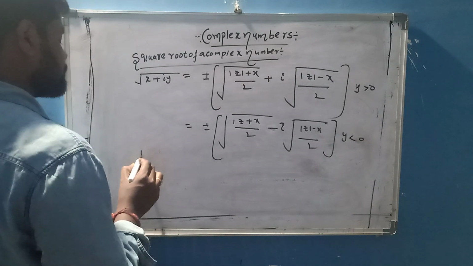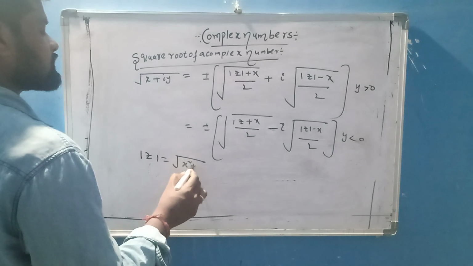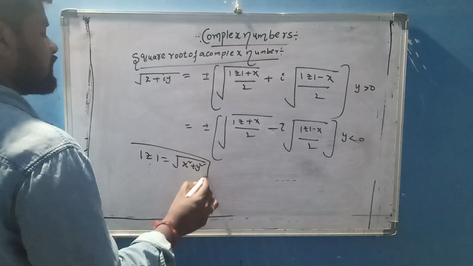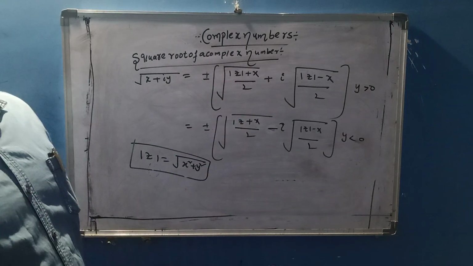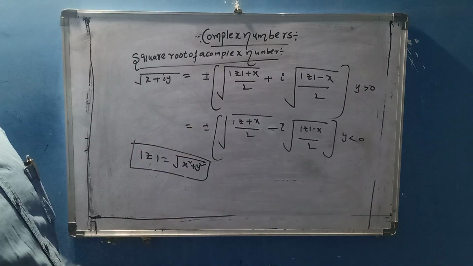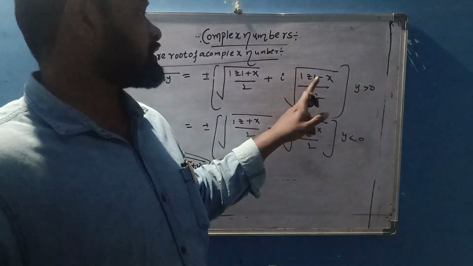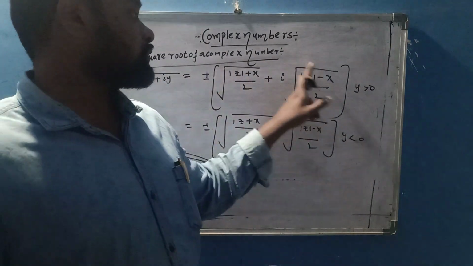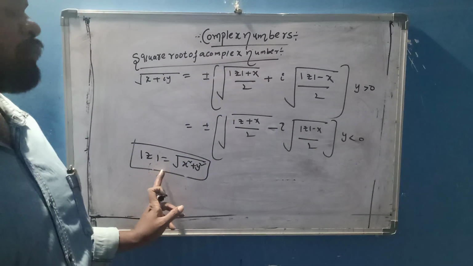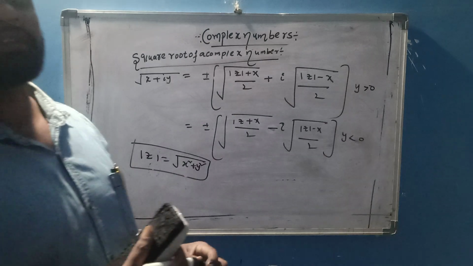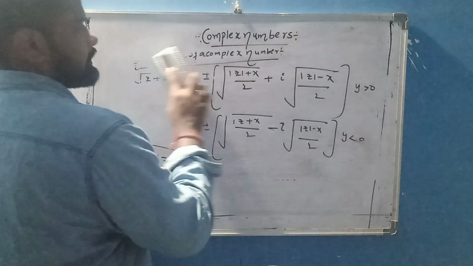What is modulus of z? Modulus of z is nothing but under root x square plus y square. This is the modulus of z formula. Any square root of a complex number can be found by using these two formulas. In two cases: if y is positive, you take the first formula. If y is negative, you take the second formula, where modulus of z equals under root x square plus y square. This is the square root of a complex number.